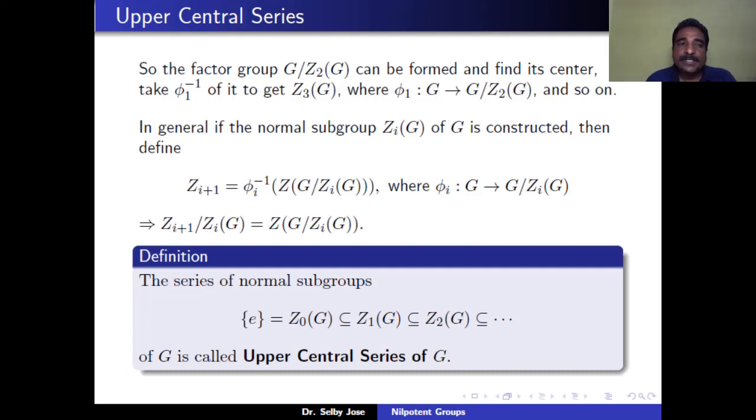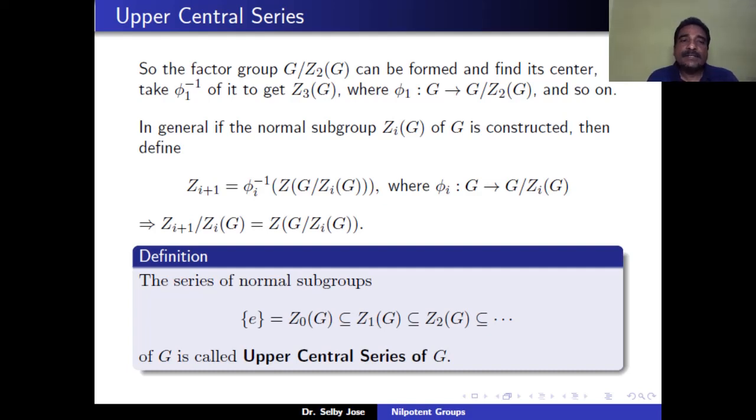And this means that Z_{i+1}(G)/Z_i(G) is equal to the center of G/Z_i(G). So we obtain a series of normal subgroups of G, namely Z_0 equal to the identity, Z_1 is equal to the center of G, Z_2 of G defined, and so on. And Z_0(G) is contained in Z_1(G), contained in Z_2(G), and so on. And this series of normal subgroups of G is called the upper central series of G.